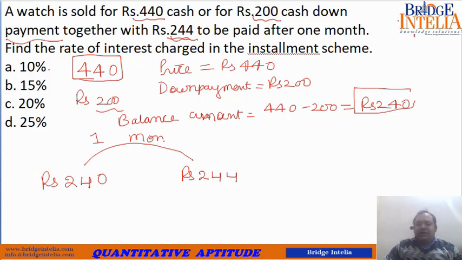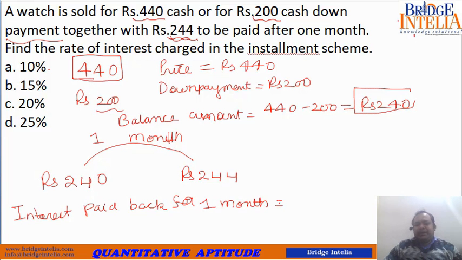So effectively you can say the interest paid back for 1 month is equal to how much? What is the interest you paid back for 1 month? If you kept this much money for 1 month, you have to pay rupees 4 extra.